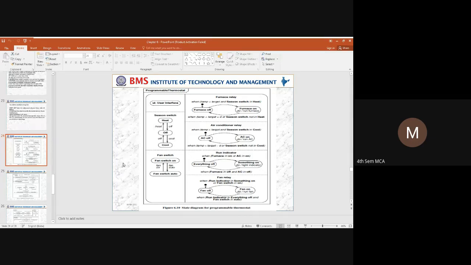And one more is the fan switch. Assume that you are not using any ACs. In that case, you might use a fan. So you can use the fan switch either in auto mode, or you can use it as on and off. So the fan can be auto, where the fan switches automatically on and off. If the fan is in the on state, then depending upon the temperature, it will move to the off state. If it is in the off state, then it will move to the on state. So that is how the fan switch is going to work.